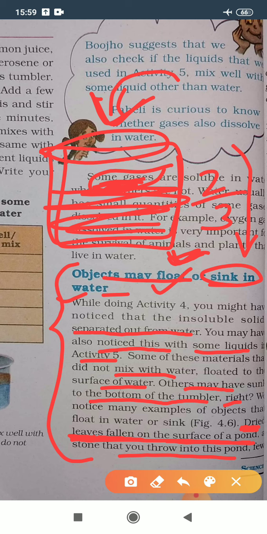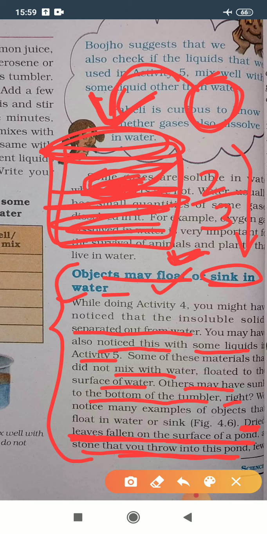The next example is a stone that you throw into this pond. Similarly, after the dried leaf, we can take one stone and just put the stone into this glass filled with 2/3 of water. You can observe here that the stone will sink in the water because the weight of the stone is much more than this dried leaf. That is why the stone will sink in the water.